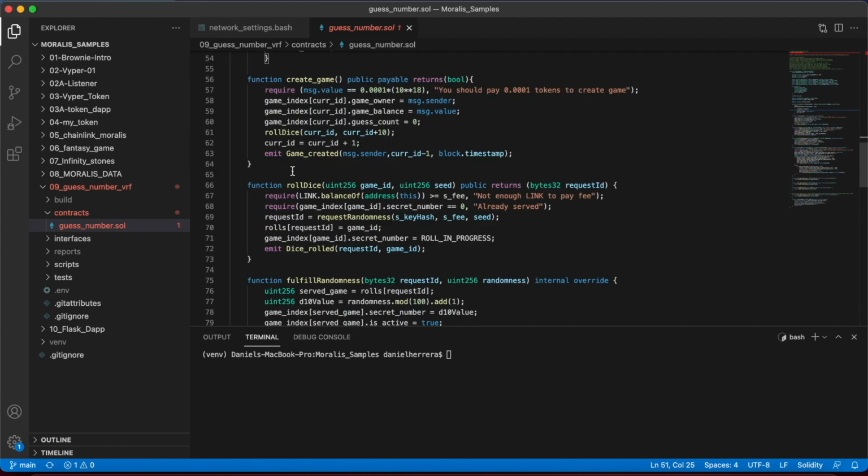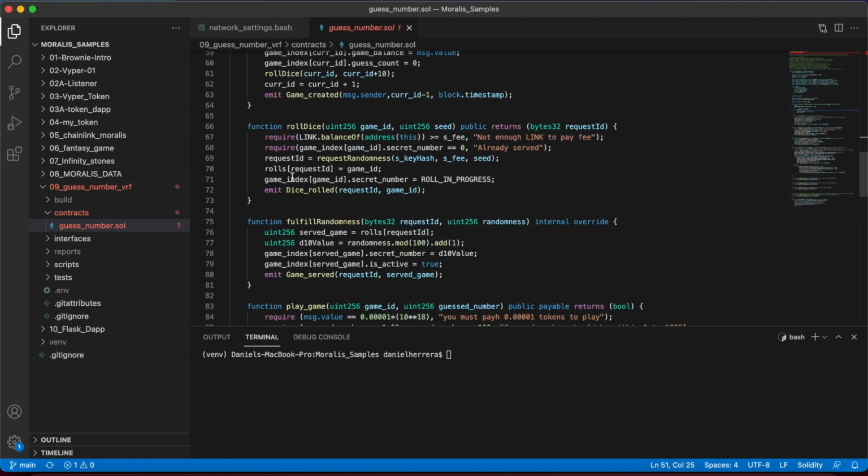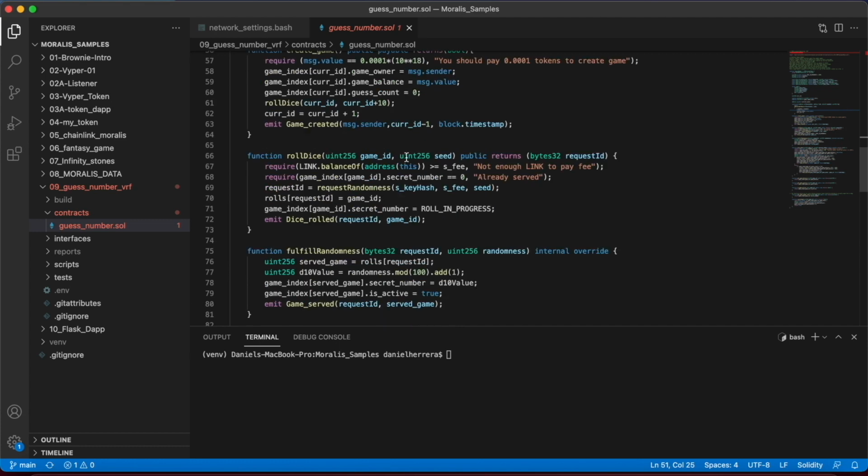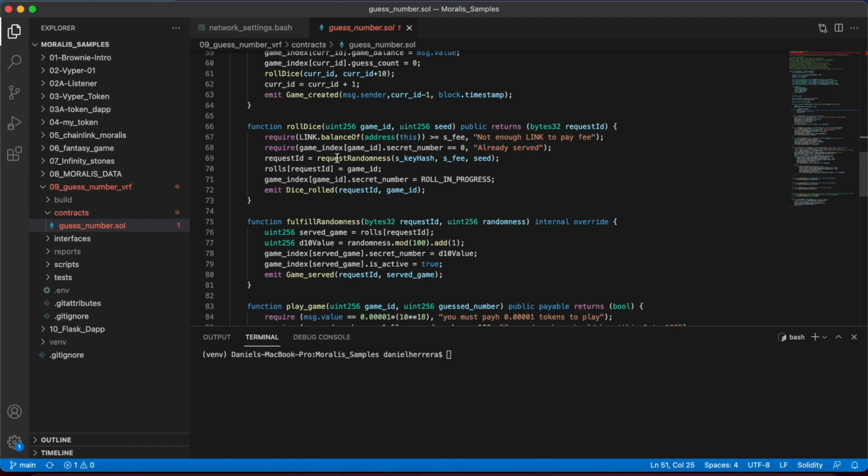We have these functions. We have the logic of the game in these functions. The first one is creating a game, which is basically just initializing our game object and making sure that the creator is submitting the right number of tokens for creating a game. We have the roll dice, which is sending the request for randomness to Chainlink and submitting the fee.